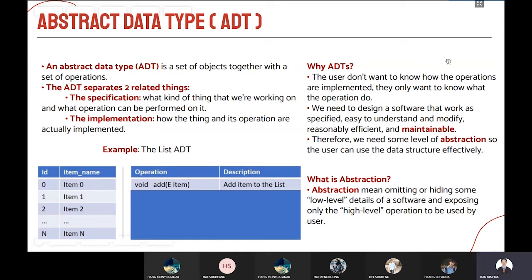So what is abstraction? Generally, abstraction means omitting or hiding some low-level details of software and exposing only the high-level operations to be used by the user.